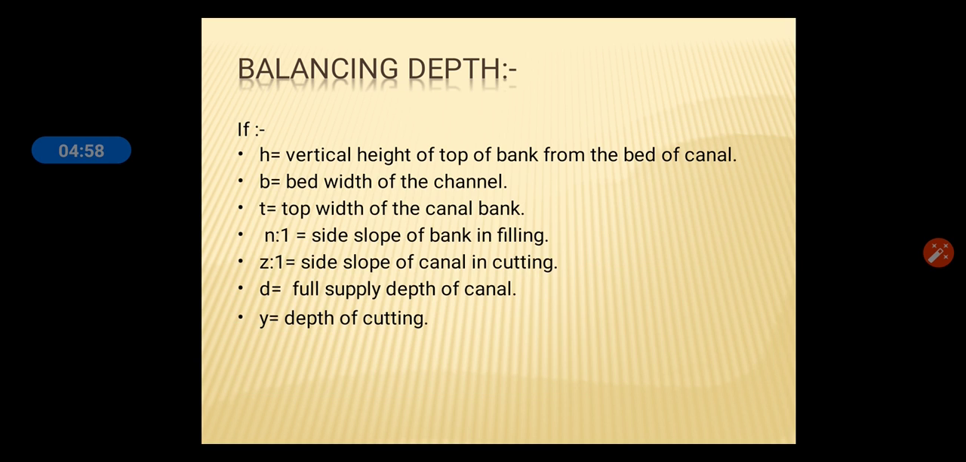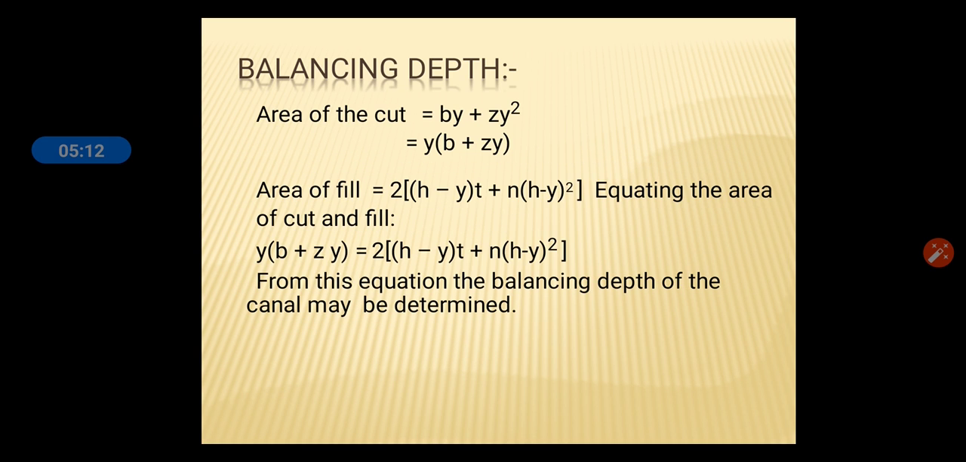These are a few parameters. H is the vertical height of the top bank from the bed of the canal. B, bed width of channel. T, top width of channel. These notations are from the diagram. The formula for calculating balancing depth is given below.